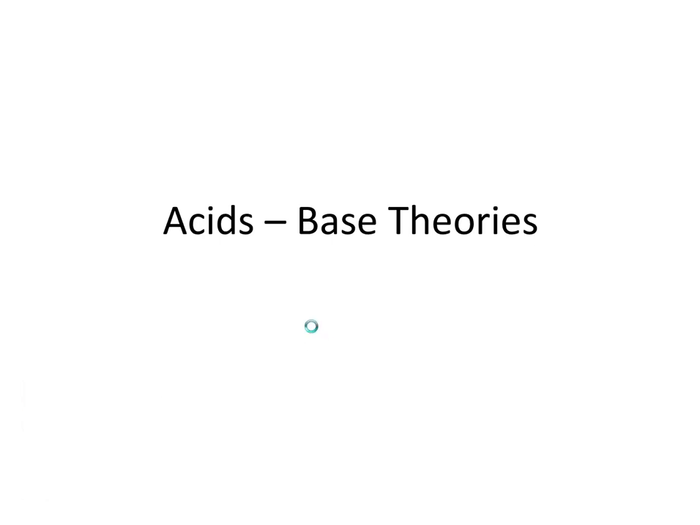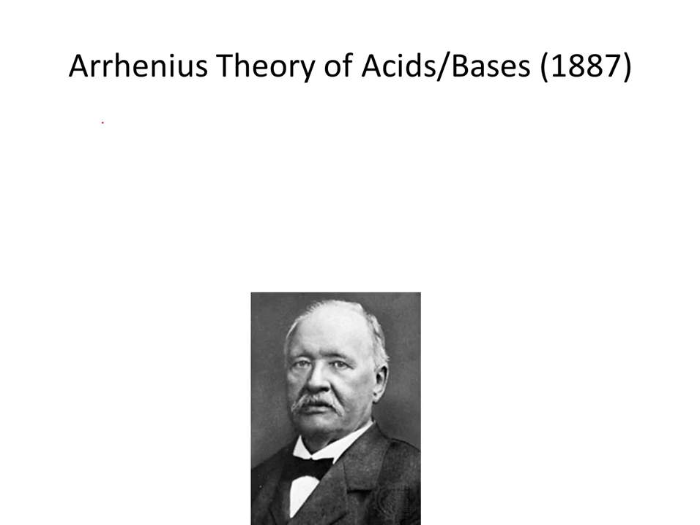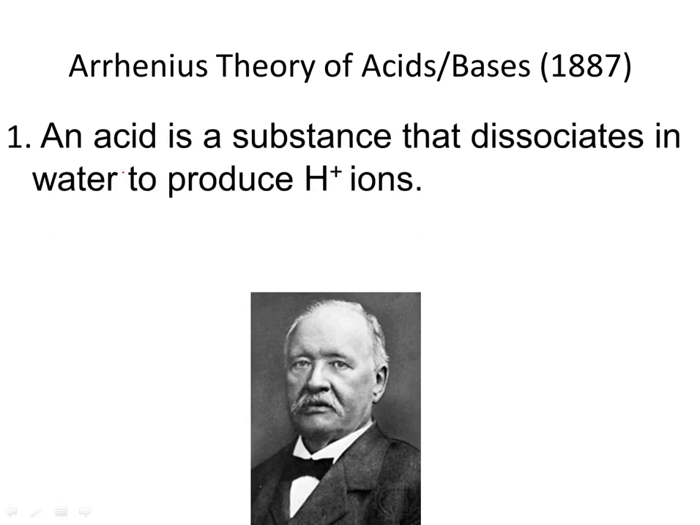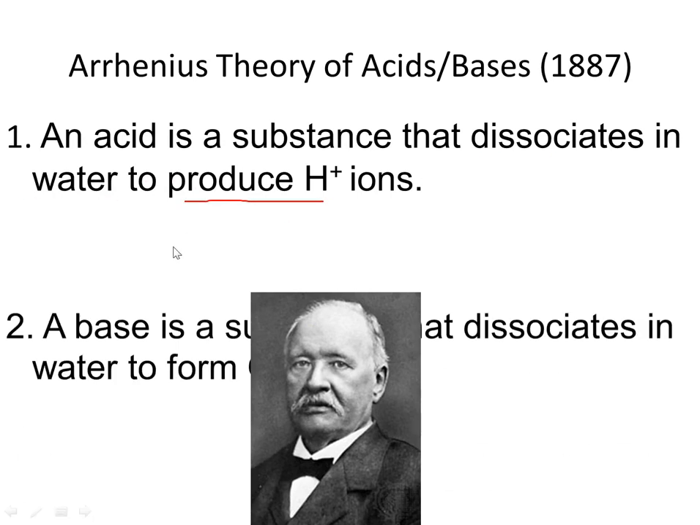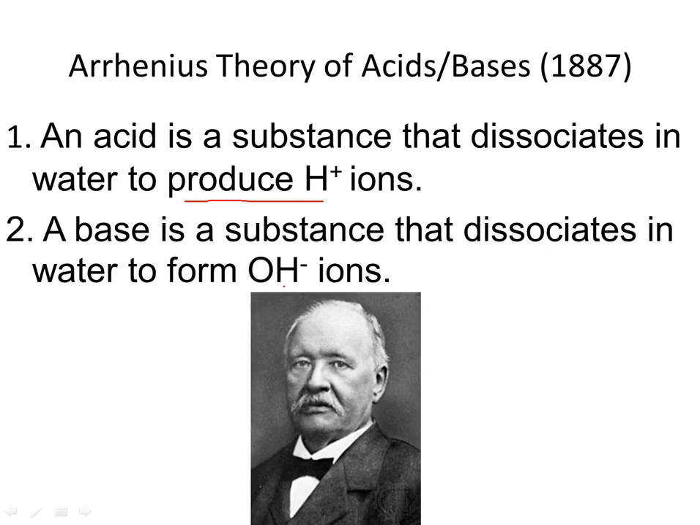Acid-base theories. The first theory that we're going to be amending this year is the Arrhenius theory of acids and bases, and this is maybe what you learned last year. Basically, what he said was that an acid is a substance that dissociates in water to produce hydrogen ions, and a base dissociates in water and produces hydroxide ions. So that is the old Arrhenius theory of acids and bases.